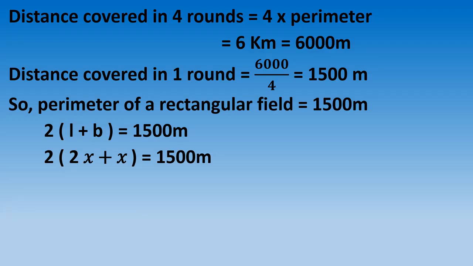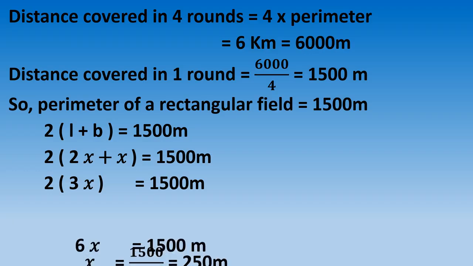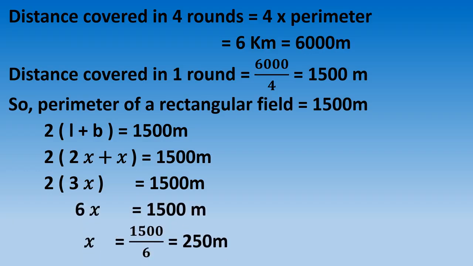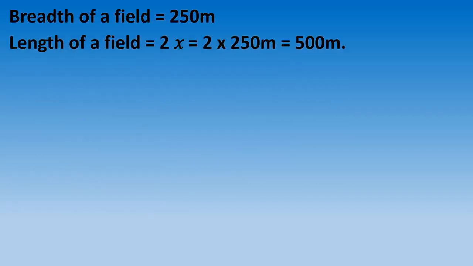Now 2x plus x is 3x. So 2 bracket 3x equals 1500 meter. 2 multiplied by 3x is 6x. 6x equals 1500 meter. So x equals 1500 meter divided by 6, which is equal to 250 meter. Now what is x? X is the breadth. So the breadth of the field is 250 meter.